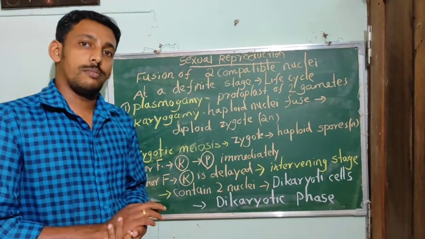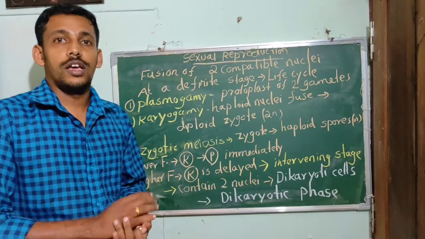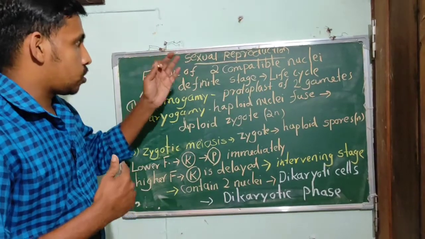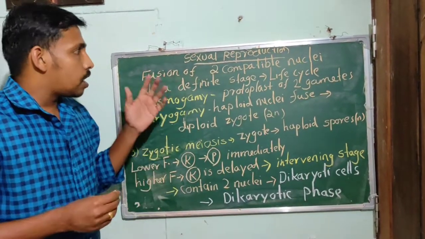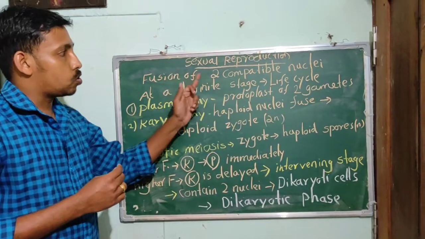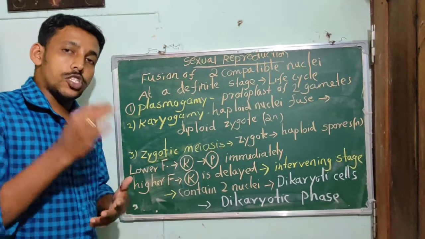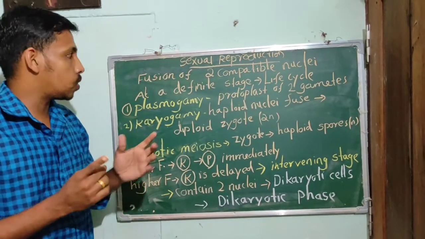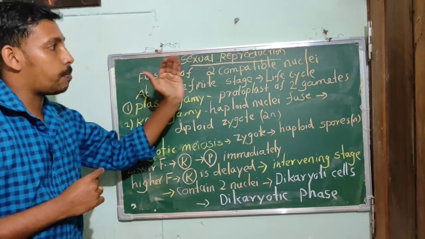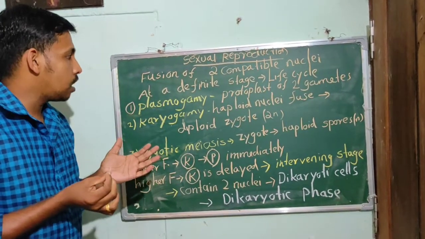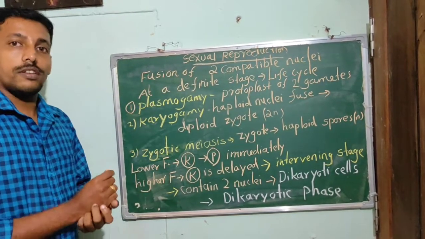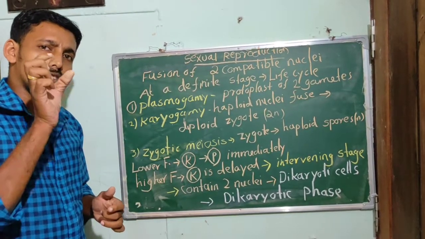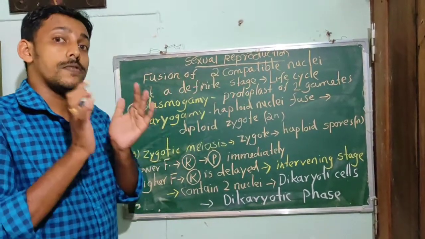Sexual reproduction is the main basis for the classification of the kingdom Fungi. Let's see what sexual reproduction in fungi is. It takes place by the fusion of two compatible nuclei. These two nuclei can come from two different parents or strains. Sexual reproduction in fungi occurs at a definite stage in the life cycle of a fungus.